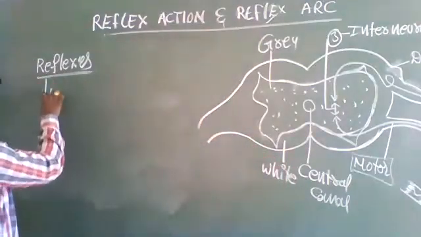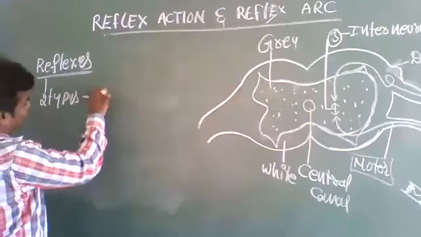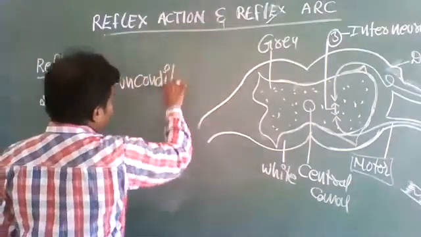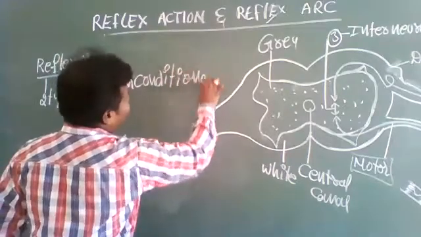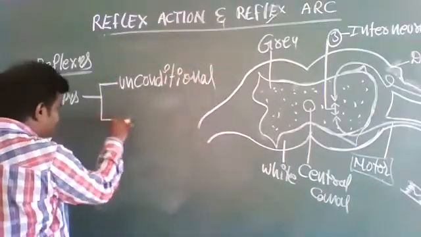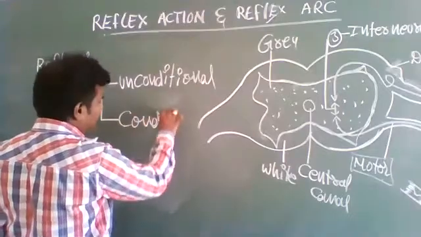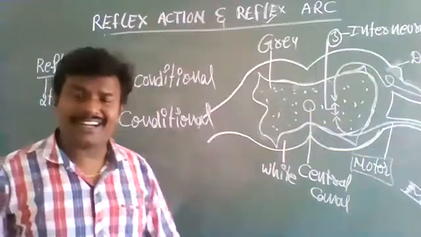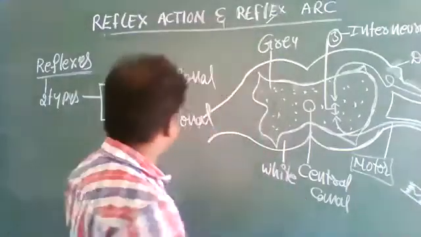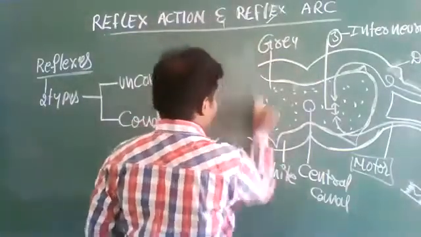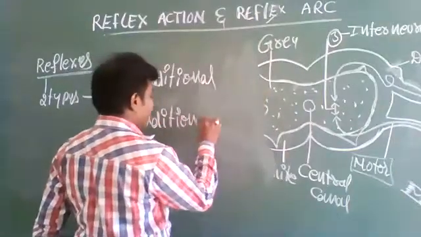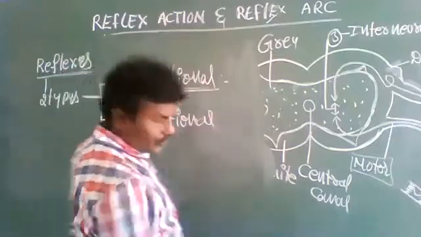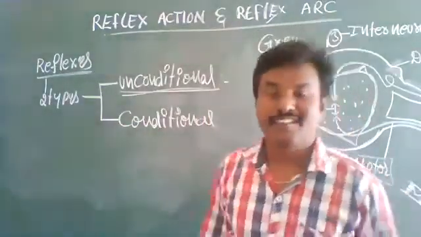One is unconditional reflexes. Another one is conditional reflexes. First of all, let me talk about unconditional reflexes.